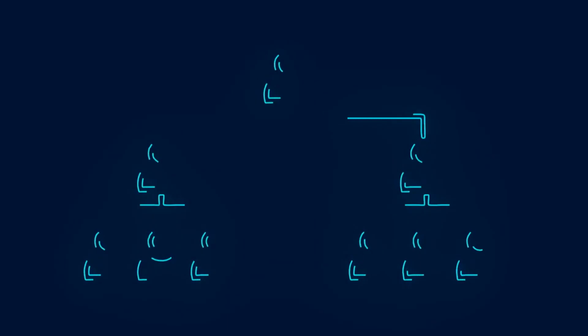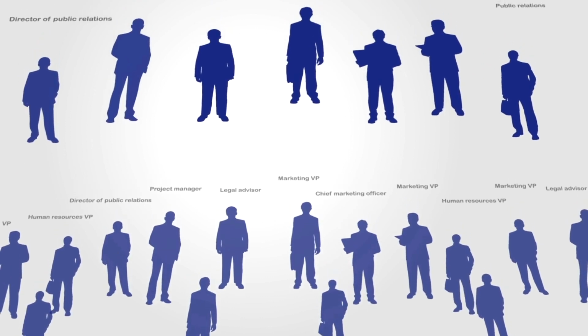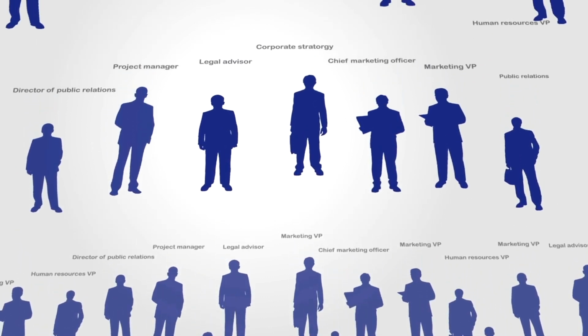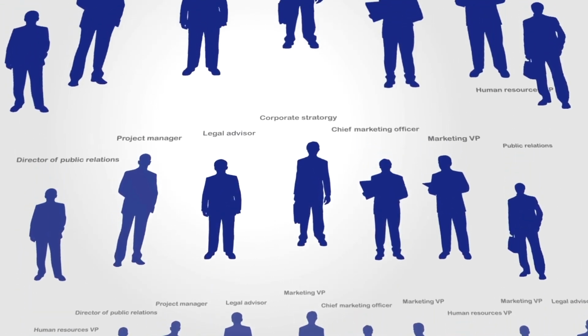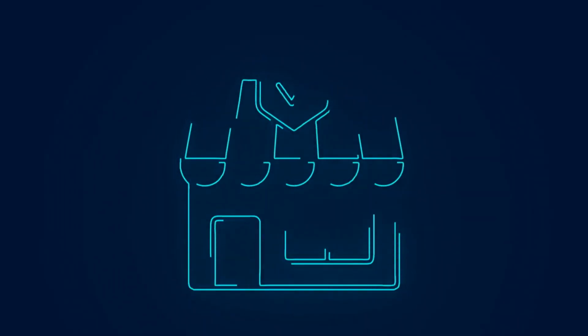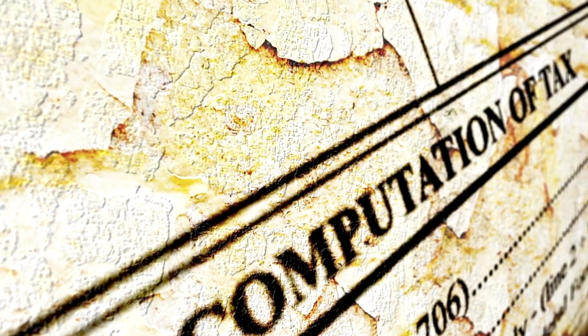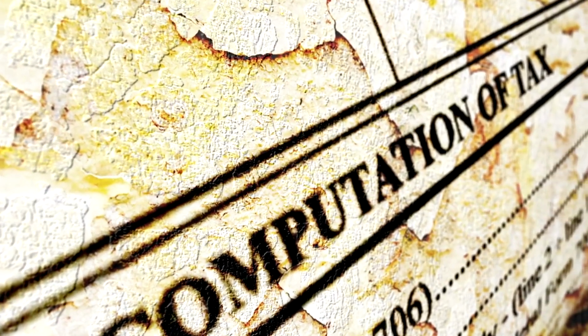4. Corporation. A corporation is a separate legal entity from its owners, known as shareholders, who have limited liability for the company's debts. Corporations have a more complex structure with shareholders, directors, and officers, each with specific roles and responsibilities. Corporations offer the strongest liability protection for owners, as personal assets are generally shielded from business liabilities. Corporations are subject to double taxation, where profits are taxed at the corporate level and then again when distributed to shareholders as dividends.